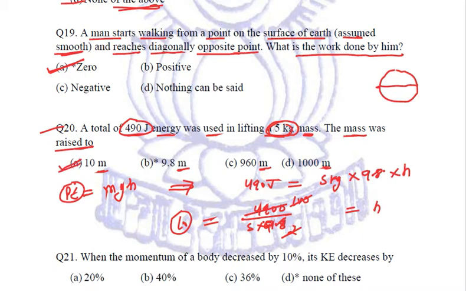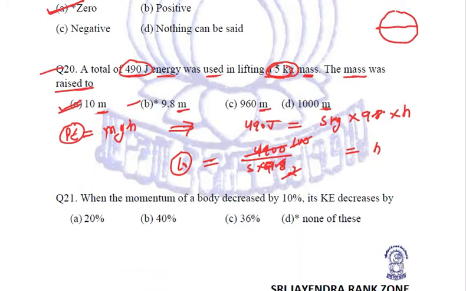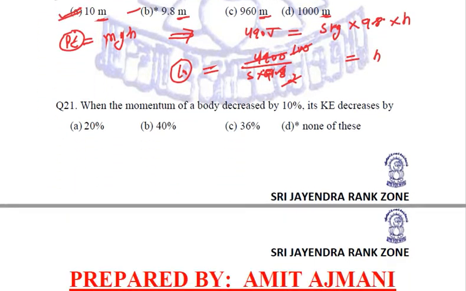If we take the acceleration of gravity to be 10, in that case our answer would have been 9.8, but we'll assume to take the acceleration due to gravity to be 9.8 only, because unless it is specified in the question, we do not take it to be a rounded off value. Okay, so the correct answer is 10 meters in this question. Now let us see the next question.